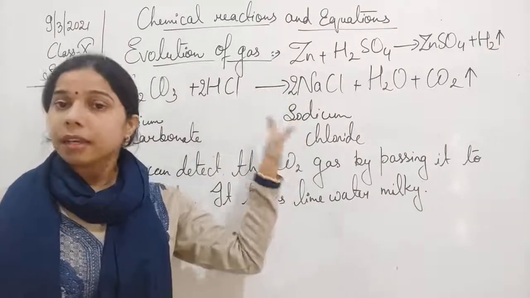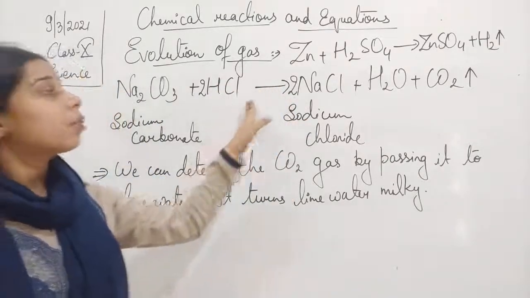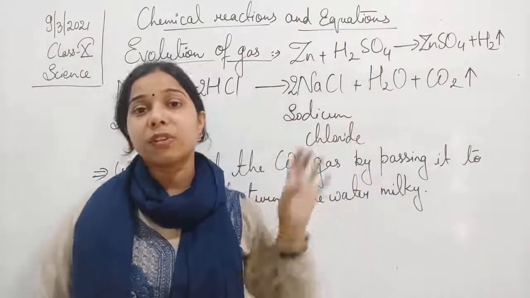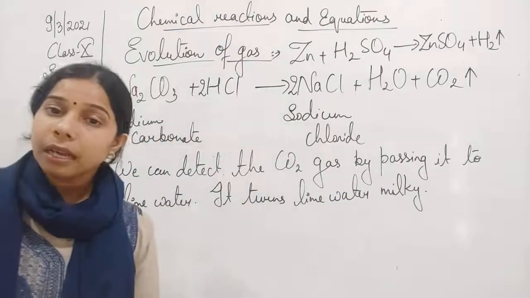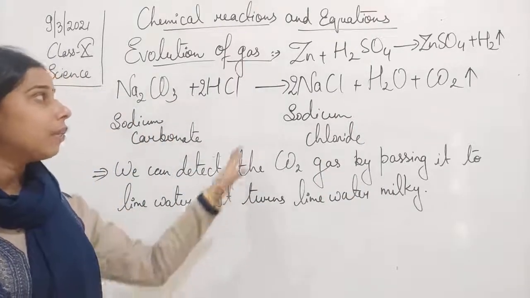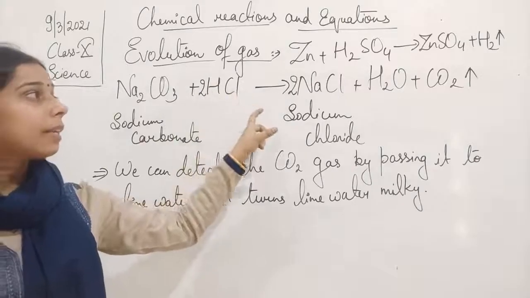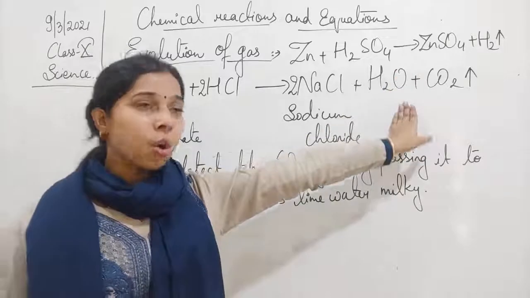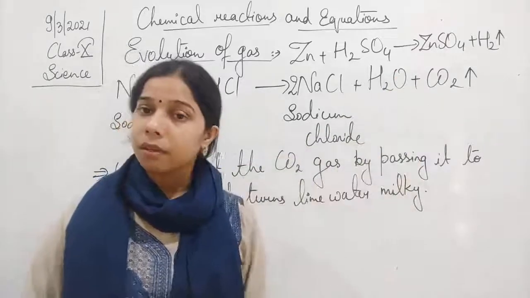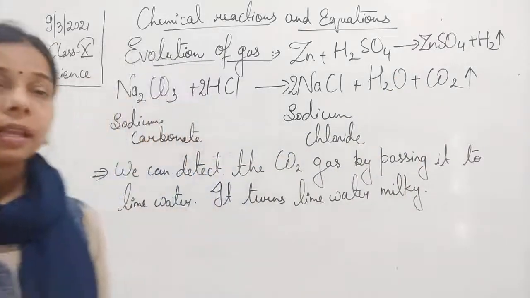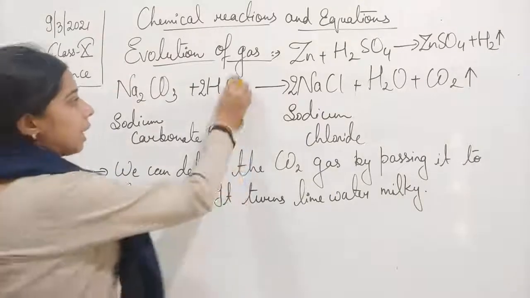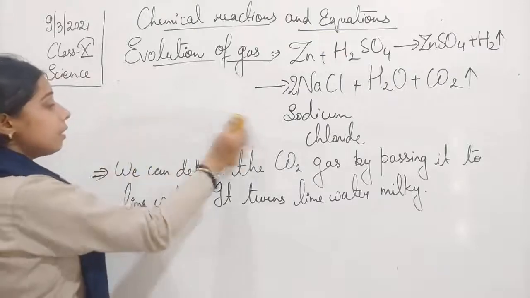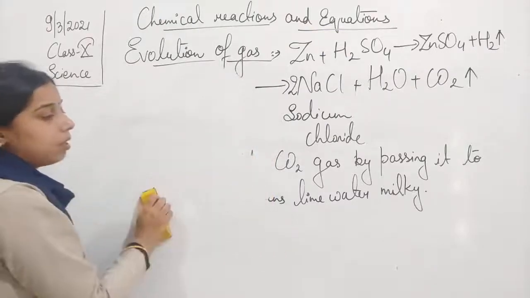or which gas is evolved through the reaction in which sodium carbonate is added into dilute hydrochloric acid. A question can be asked what happens when zinc and sulfuric acid react, or which gas evolves when zinc reacts with dilute sulfuric acid. So questions can be asked in many ways, students. You have to understand what kind of gas is released, and this shows the characteristic of a chemical reaction. So this is the first characteristic, and that is evolution of gases. It means in a reaction, if a gas is evolving, this reaction is a chemical reaction itself.